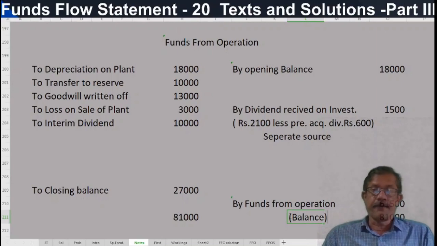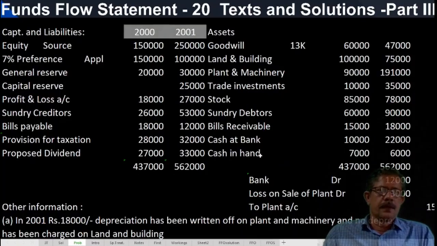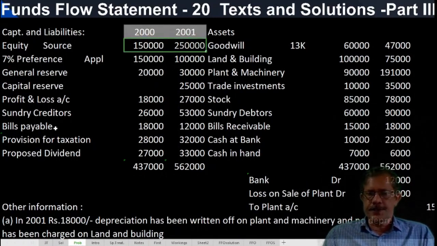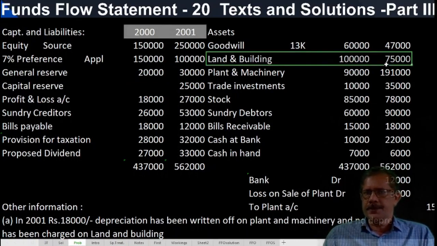Okay, then we will prepare a funds flow statement. So funds flow statement, the main source is funds from operation. Here one issue of equity shares is there, 1 lakh rupees. Redemption of preference shares, 50,000, shown as an application, correct? Simple things. General reserve, etc. we have already taken. The next, goodwill written off we have taken. Land and buildings, there is a sale. How much was the sale? Balancing figure we have calculated, 50,000.